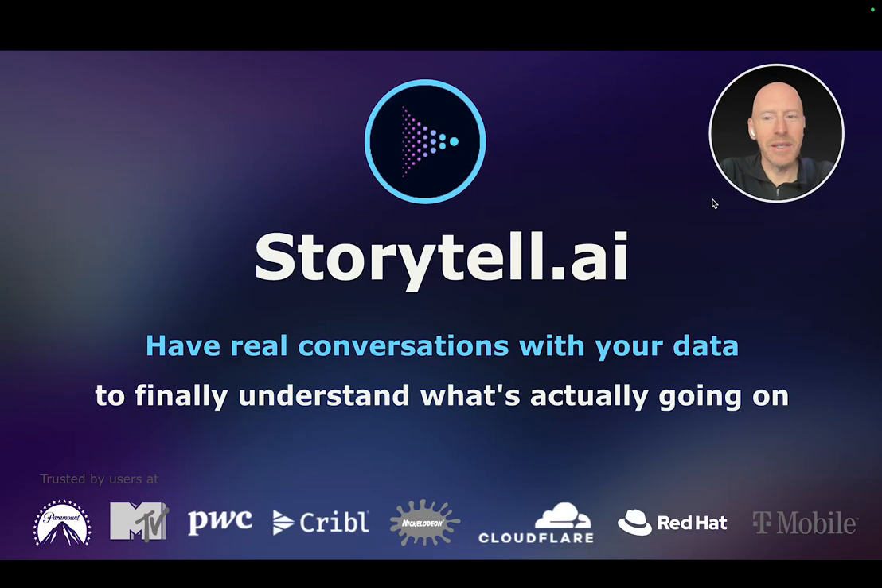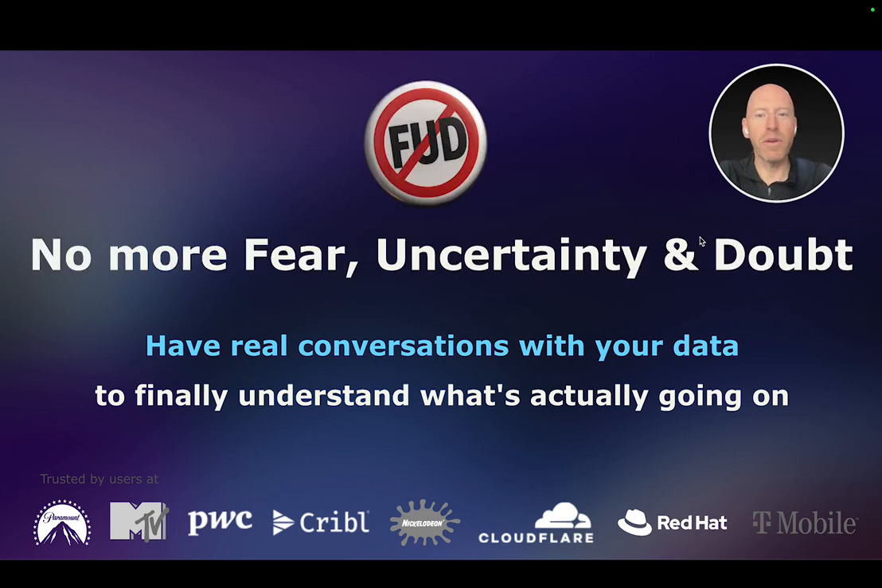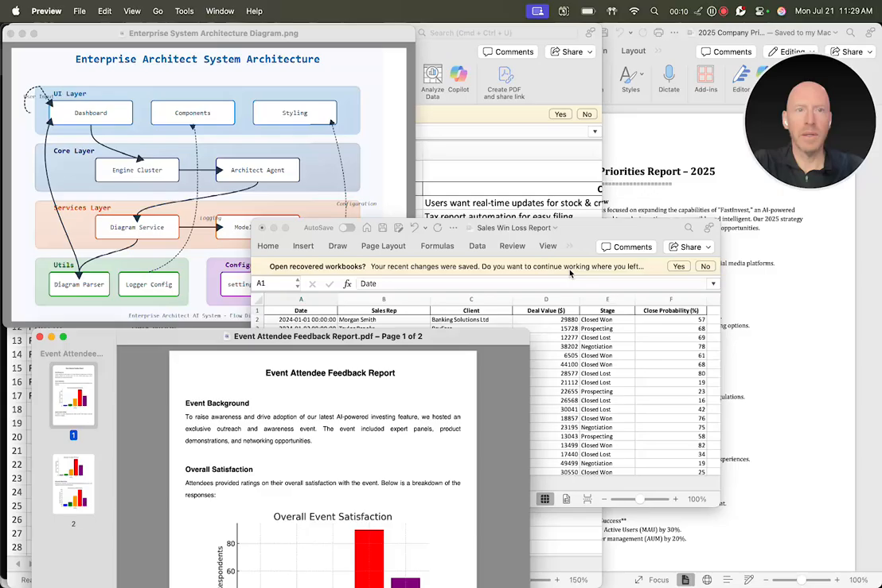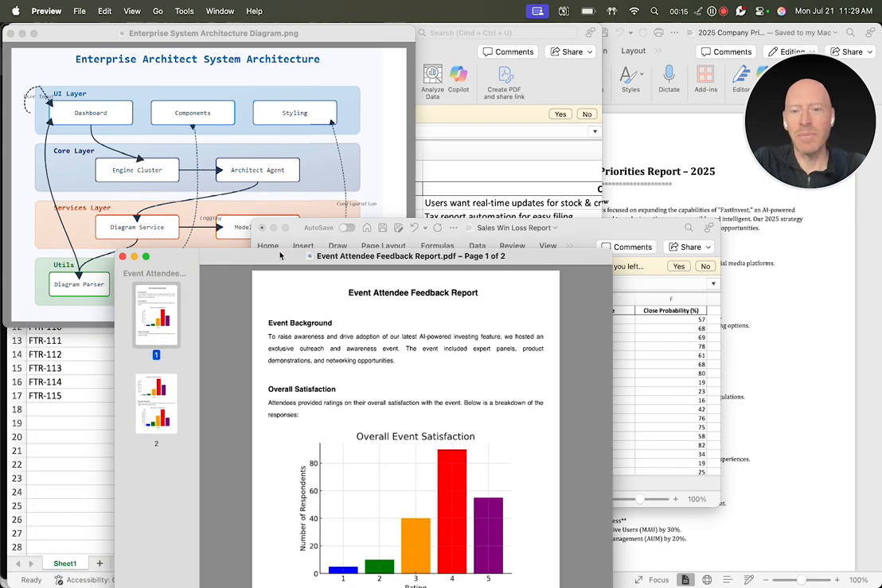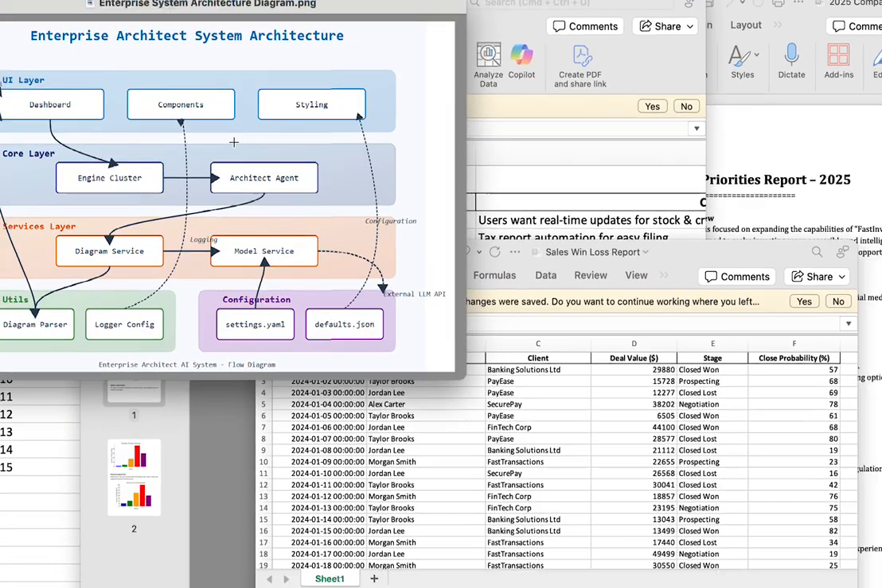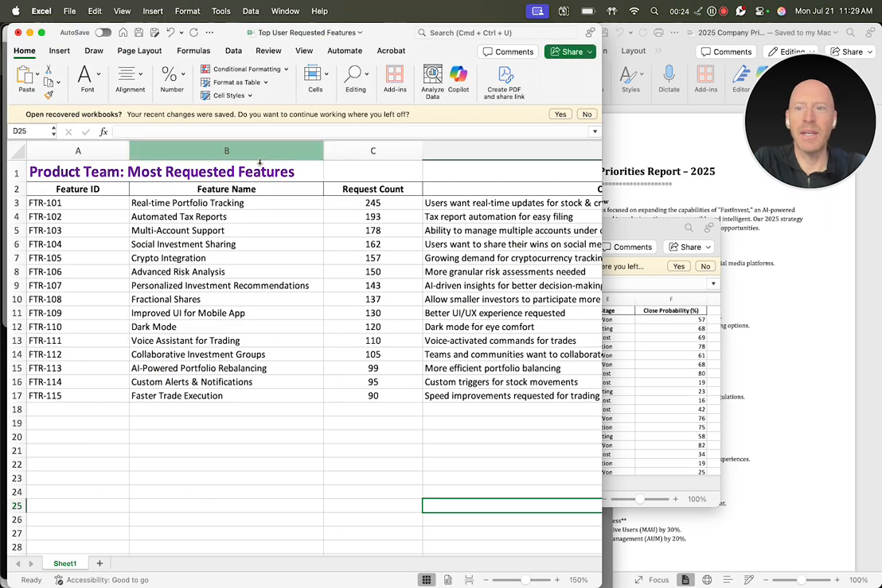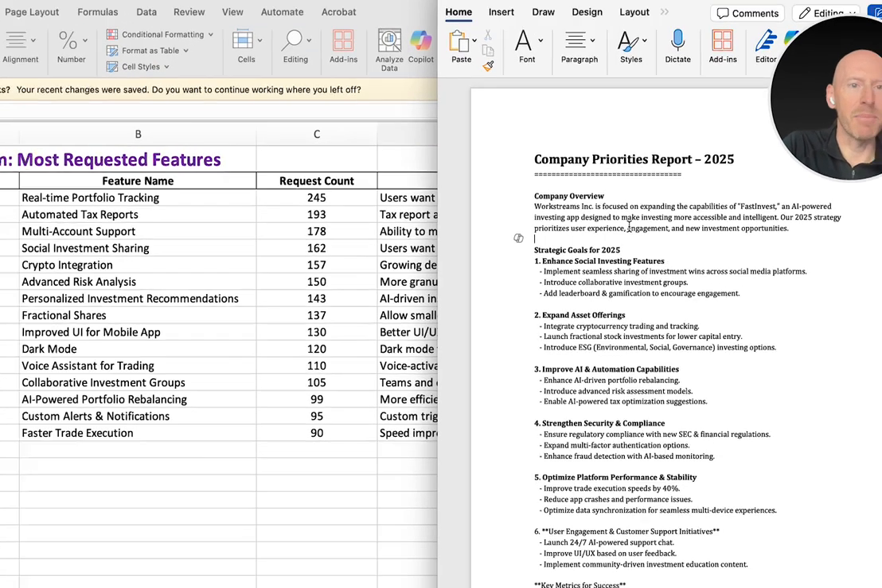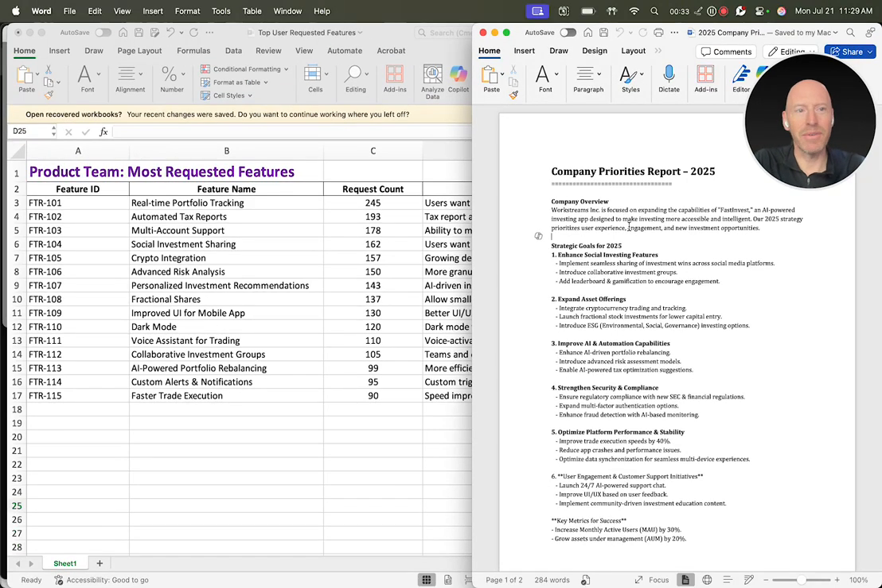With Storytell, you can have real conversations with your data to finally understand what's actually going on. No more fear, uncertainty, and doubt. You have to work with messy, unstructured data all day long, like PDFs from marketing and sales, win-loss reports from sales teams, architecture diagrams that are hard to parse, product teams wanting most requested features so they can build the right products, executives having company priorities. How do you make sense of all of this?